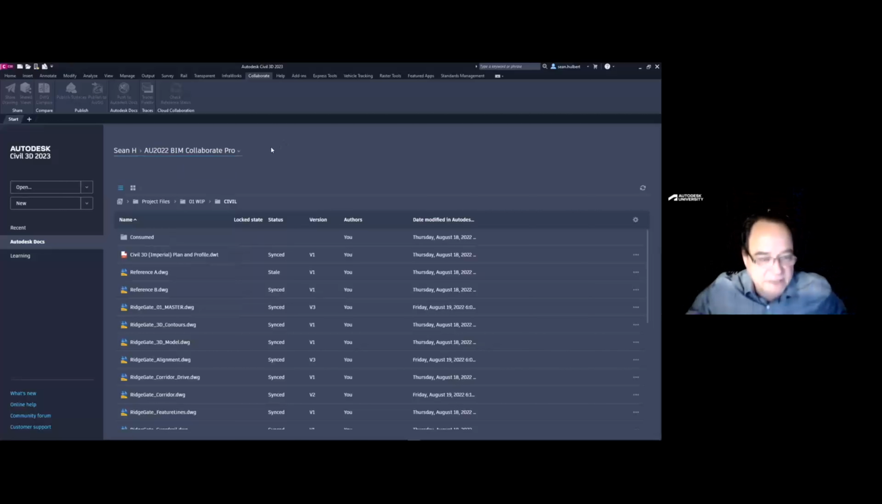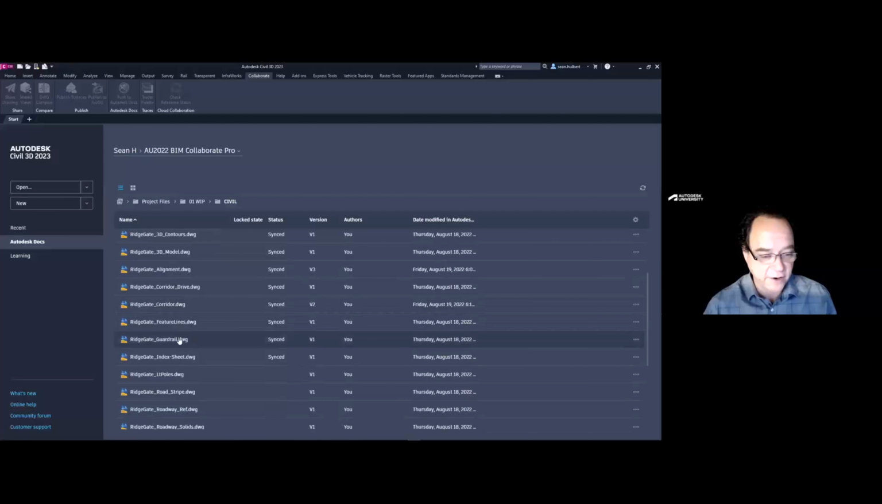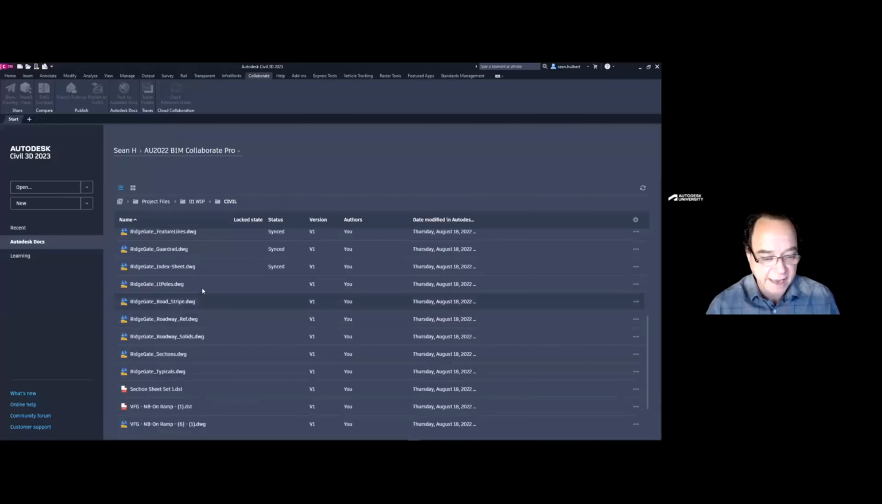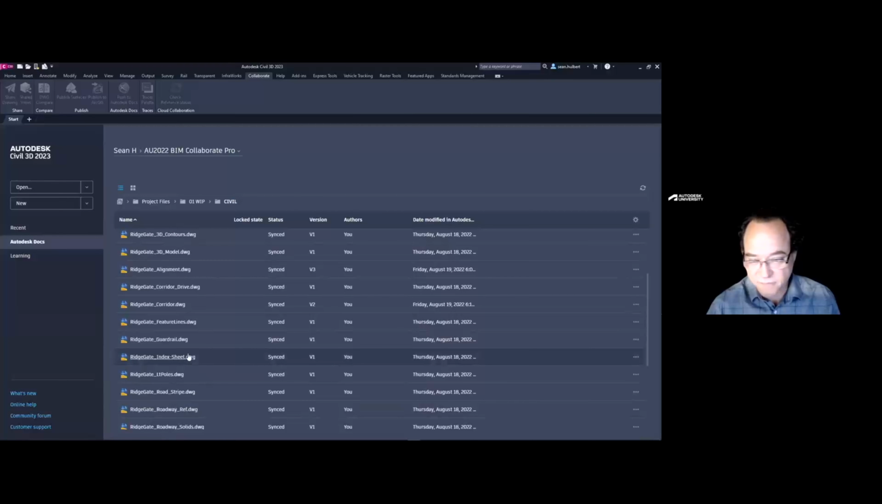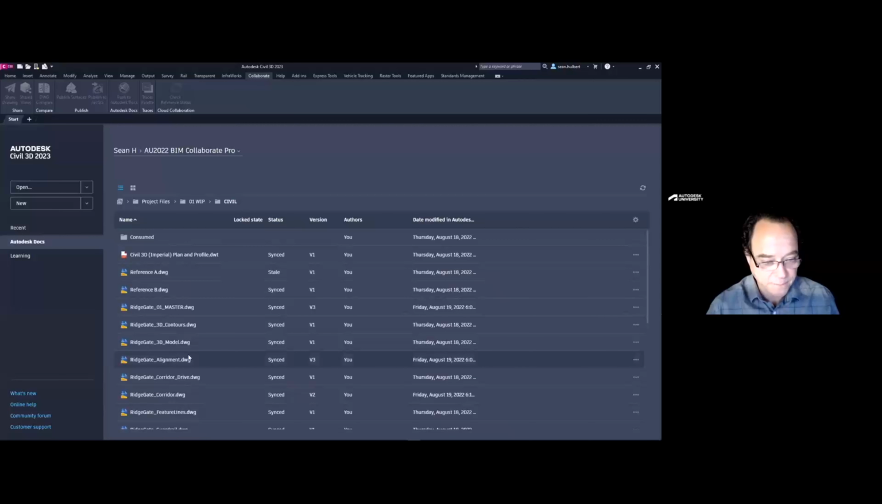And so what you're seeing on my screen here is the file structure located in BIM 360 for this project. If I come over here and select any of these drawings, I can open them up. So let's open up something that's not too terribly large. As you can see here, we've got a stale scenario.